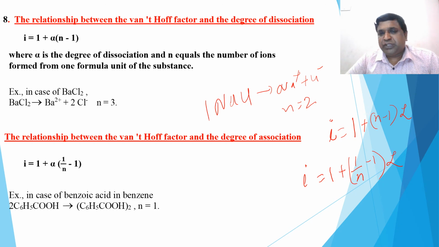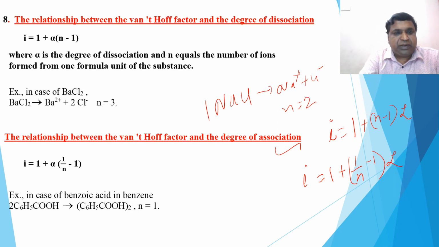Okay, because number of moles here decreases. Because association, this is very important, association. Okay, it is fraction of the moles or ions or molecules. So therefore you see example of benzoic acid here, and I have taken example of barium chloride here, and here it is n is equal to 1 decreases to 1, and here it is 1 to 3.